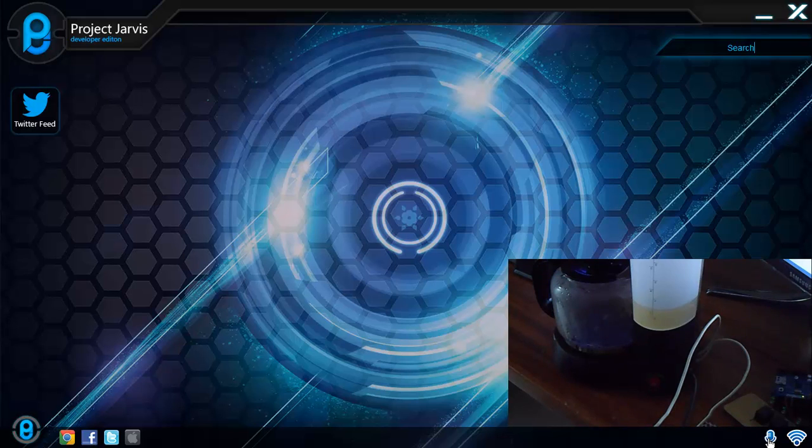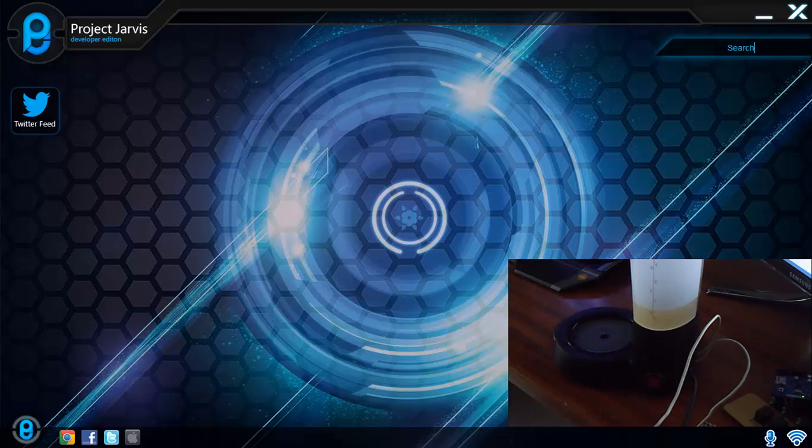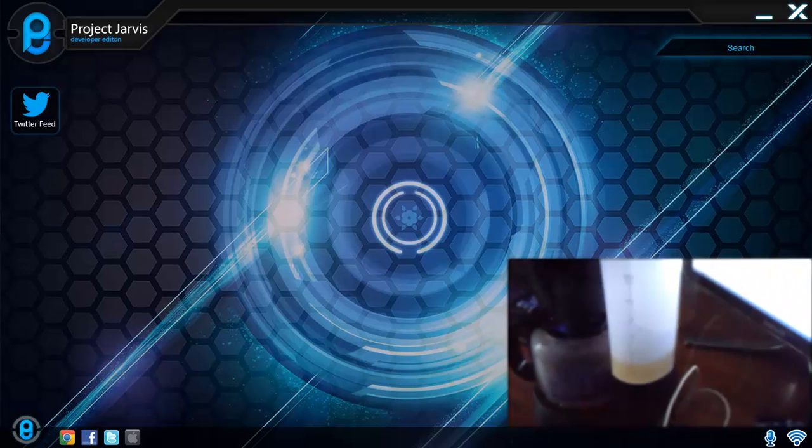Now as soon as this cools down, I'll show you guys how the coffee has been produced. And as you can see, that is the coffee that Jarvis has produced. So that's just a simple way of how Jarvis can actually connect to your devices, and in this case it was using a coffee machine.